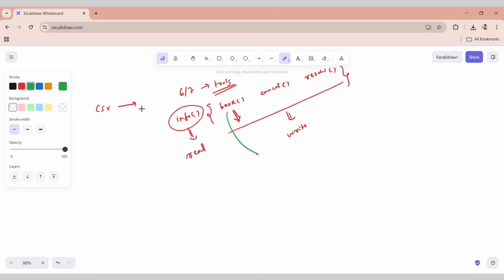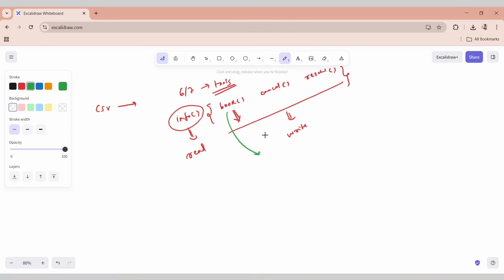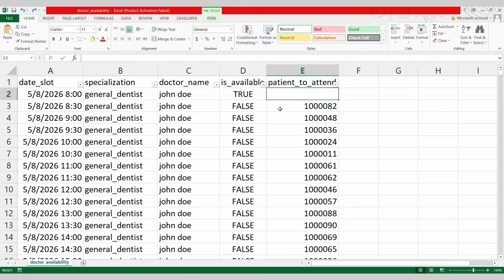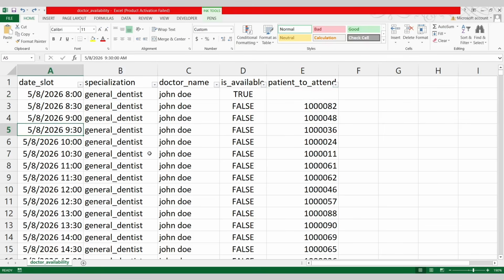So in your booking, for example, you want to book for this slot, try to understand that patient ID is important. Patient ID is important, without which you cannot book. Similarly, if you want to cancel a booking, for example, you want to cancel this booking, and this is your user ID, right?